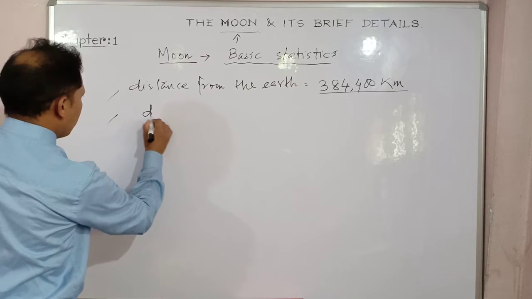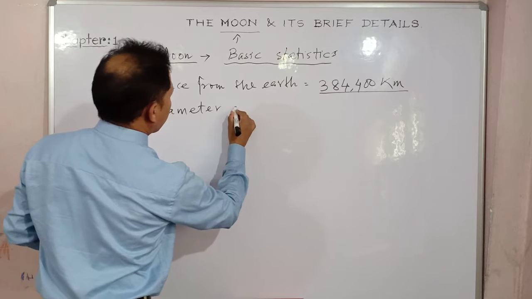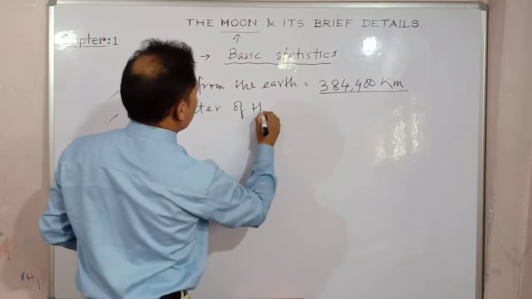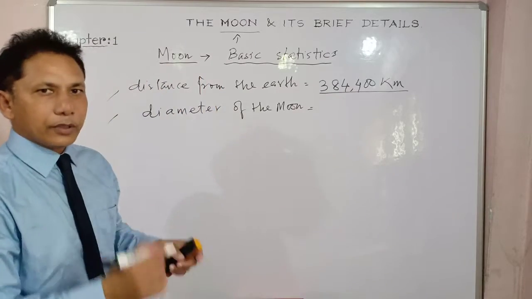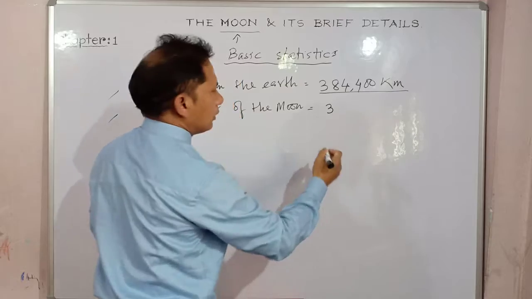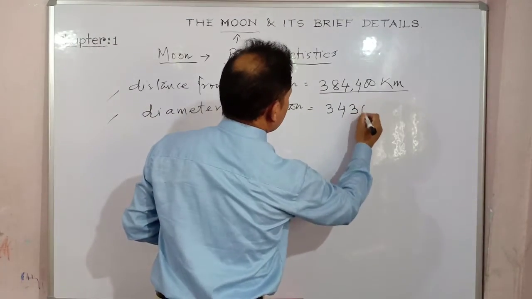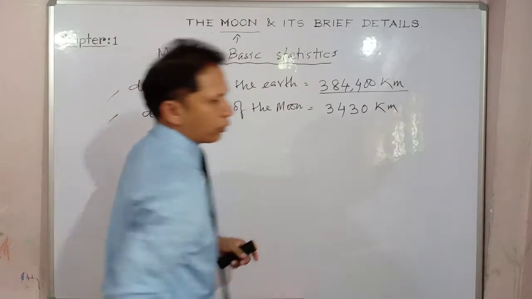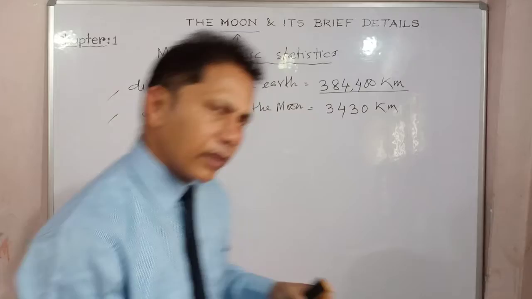Now, what is the size of the moon? The diameter of this lone satellite. What is the diameter of the moon? It is 3430 kilometers, if I am not wrong. Is it 3430? Yeah.